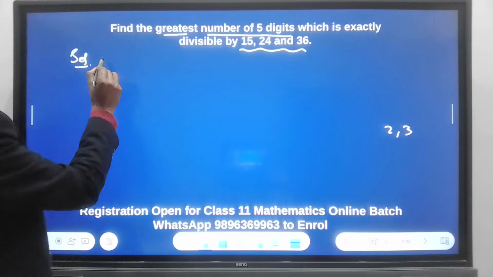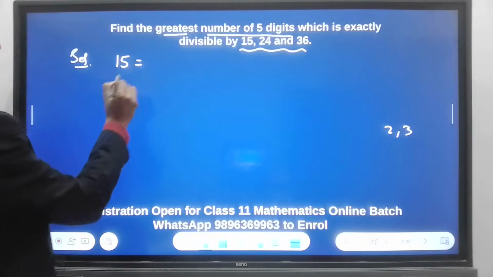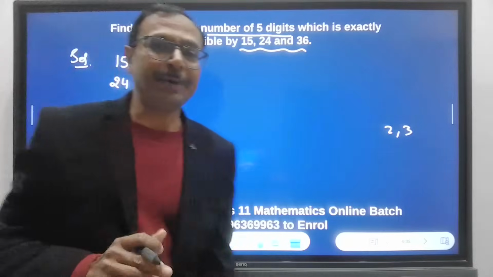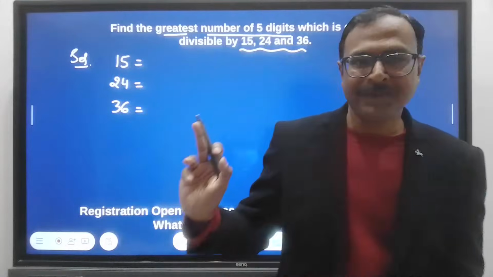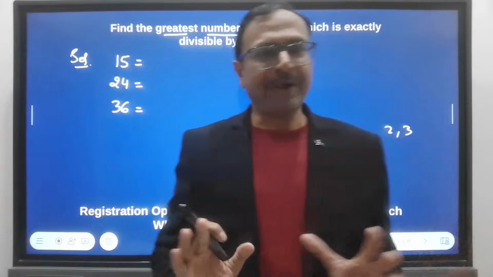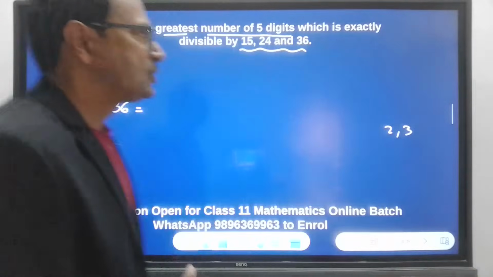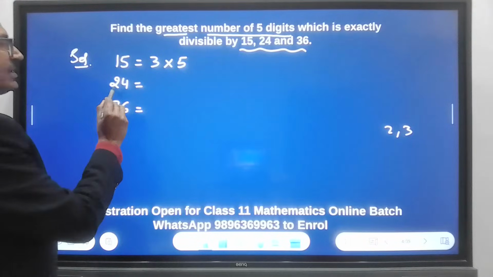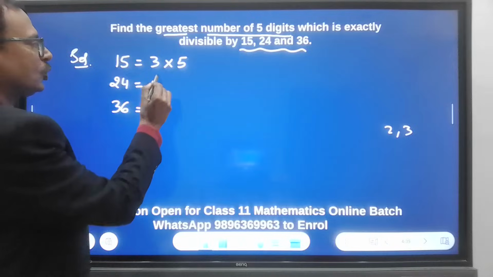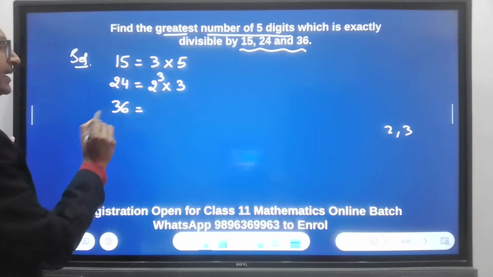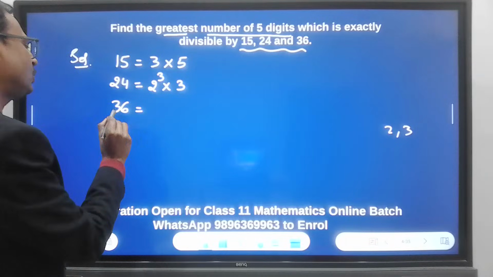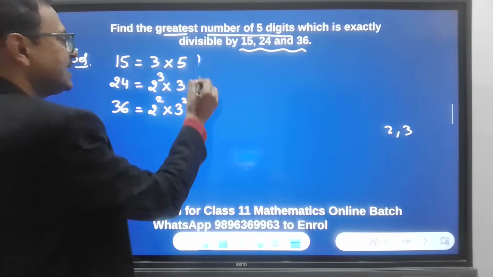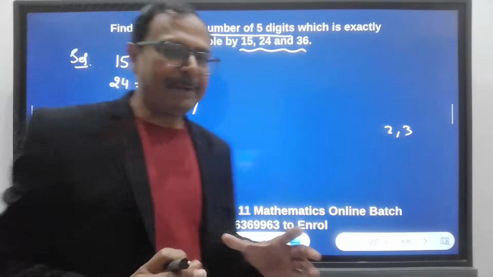First of all, we are trying to find the factors of 15, 24, and 36, because I need to find the lowest common multiple, LCM, of the given numbers. So how do we find the LCM first? That is important. So 15 is 3 into 5, right? 24 is 8 into 3, so 2 cube into 3. And then 36 is 2 into 2, 4, 2 square, and then 9, 3 square, right? These are the prime factors of the 3 numbers which are given there.